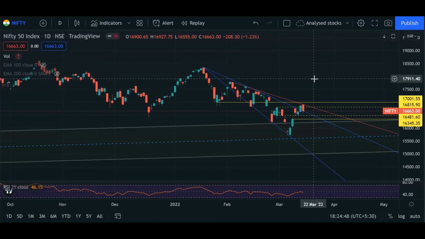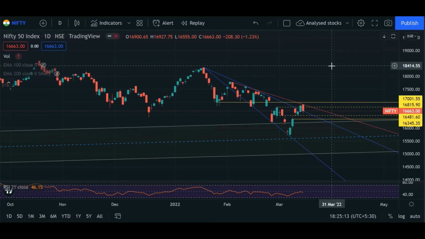So if this breaks 16,800, we can expect 17,000, and I will not be going beyond this 17,000 level because that seems to be quite a game changing movement if that happens, and also not below 16,350. So this particular range will be my trading area if I choose to trade for Nifty 50.